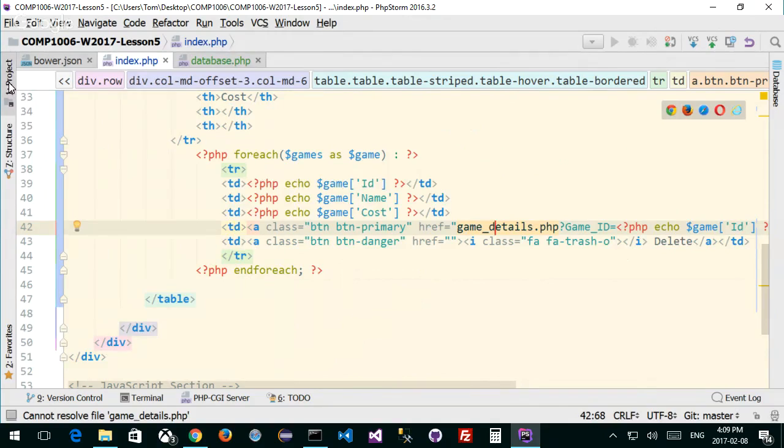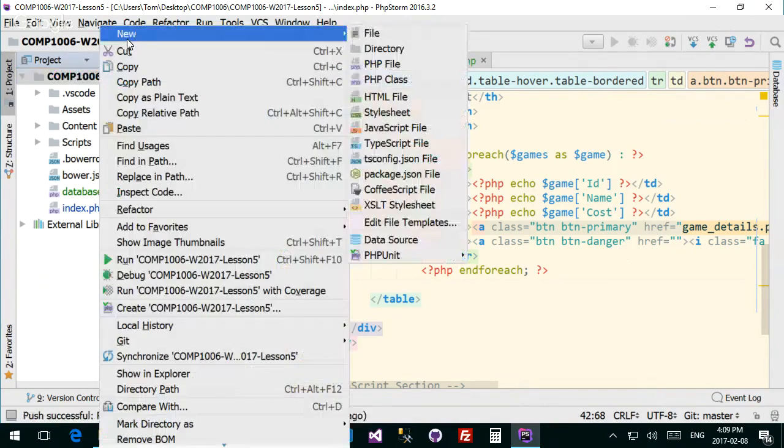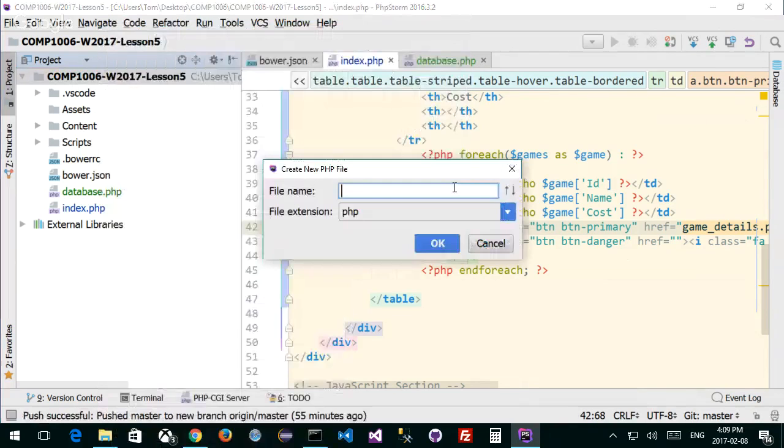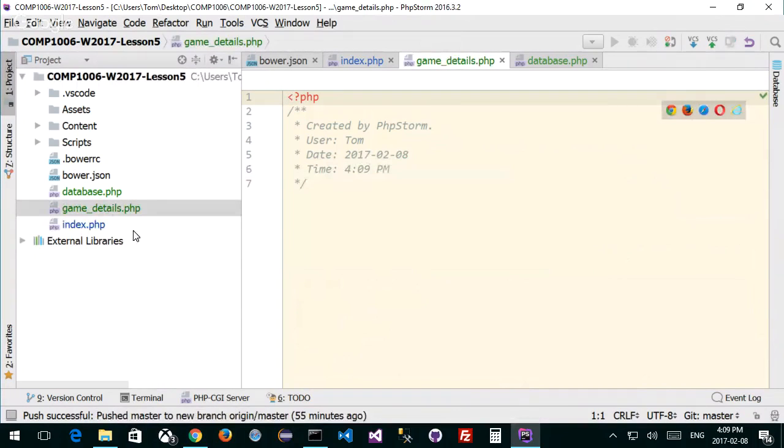And inside my project, I want to create a new file. So file, new, PHP file, which we're going to call game_details. So this is where it's going to go. When I come from my index.php, it's going to go to my details page, and it's going to include my database.php connection at the beginning right away.